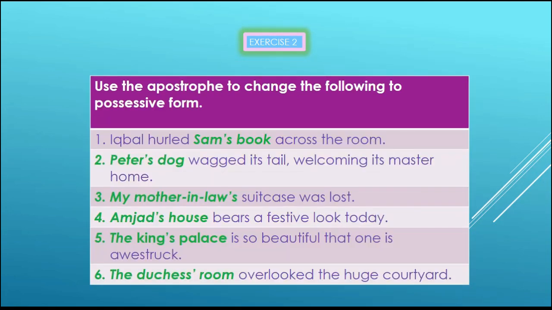Let's see them. Number 1. Iqbal hurled Sam's book across the room. Number 2. Peter's dog wagged its tail, welcoming its master home. Number 3. My mother-in-law's suitcase was lost. Number 4. Amjad's house bears a festive look today. Number 5. The king's palace is so beautiful that one is awestruck. Number 6. The Duchess' room overlooked the huge courtyard.